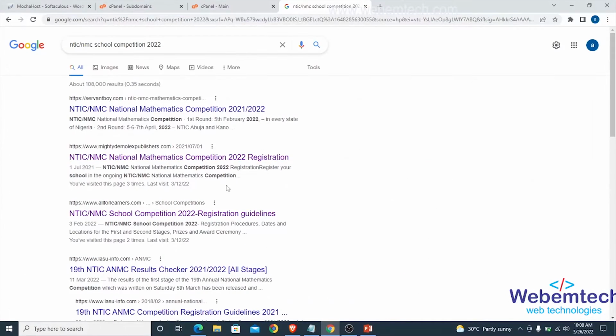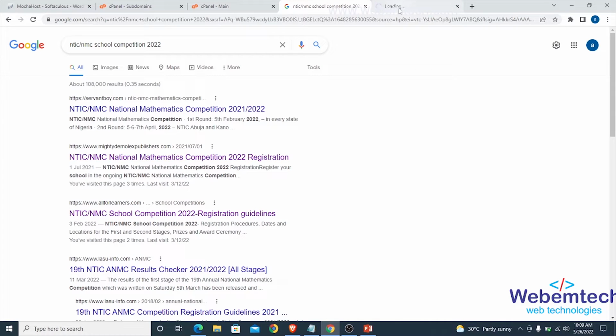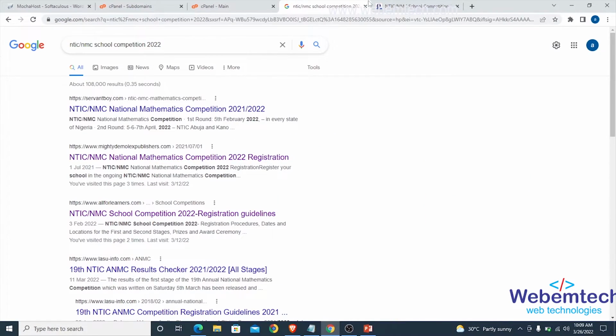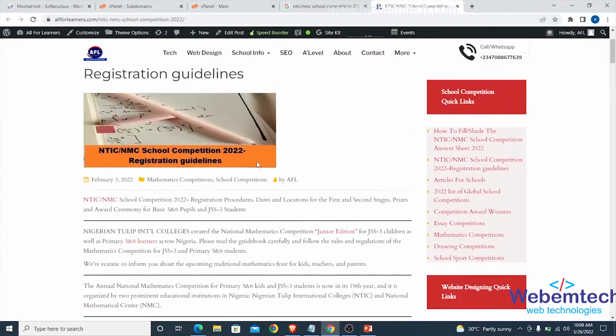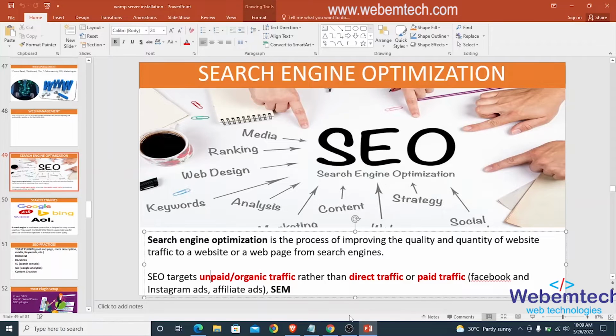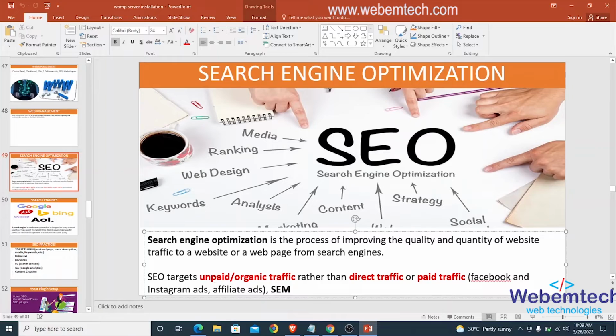If we go back to our browser right here, let's assume we search for this particular keyword and we are having the result here. Let's assume we want to visit this particular website here. This is my website here. Right now, it's going to take me to my website. It's going to take anybody that visits through the search engine right here to my website, right? The kind of traffic that my website generates right here is what is called organic or unpaid traffic. It simply means that I'm not paying for the content of my website to appear at the top of their results page. Alright, so basically here we said SEO targets unpaid or organic traffic rather than direct or paid traffic.